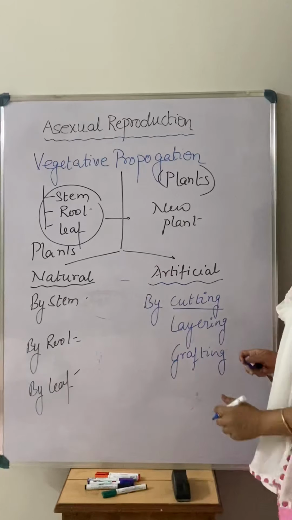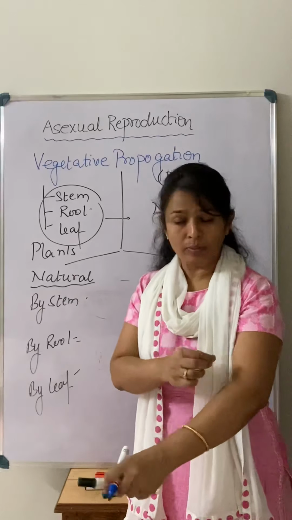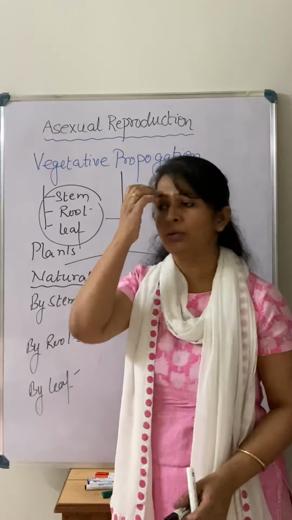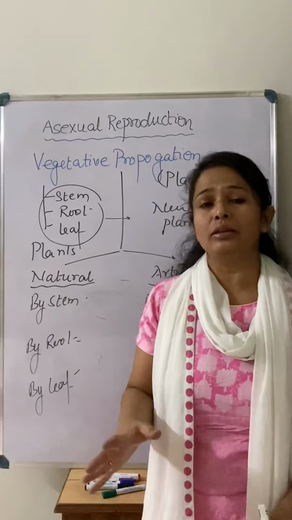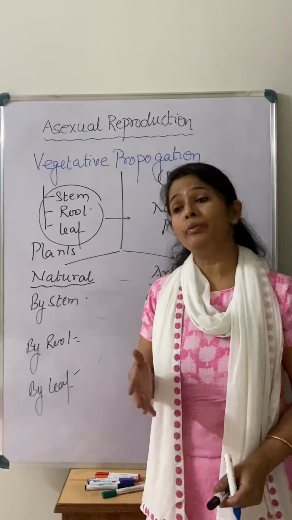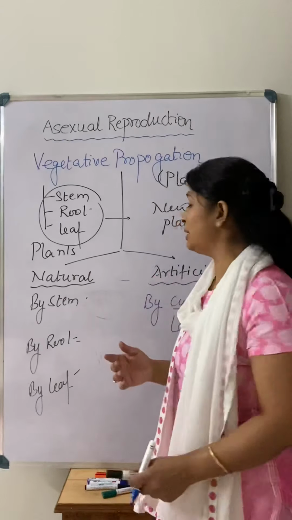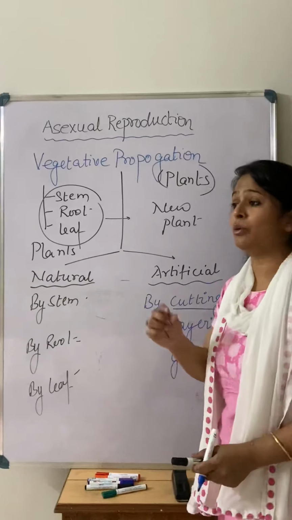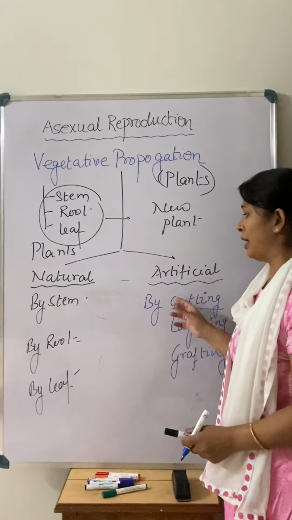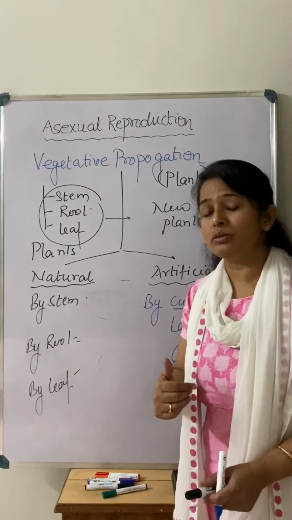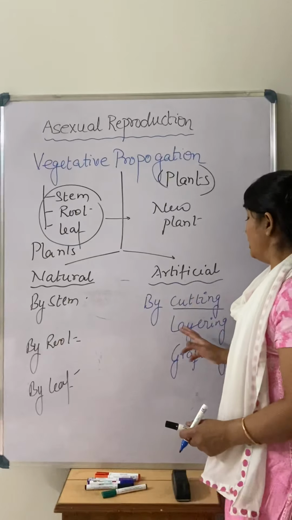Cutting means, if you have seen the rose plant, if you cut the stem of the rose and put it in water, and after some time plant it in soil, there is a formation of roots and leaves from that stem. So there is a formation of a new plant from that cut stem. That's why we call it by cutting, and it is done by us actually. So that's why we call it artificial vegetative propagation.